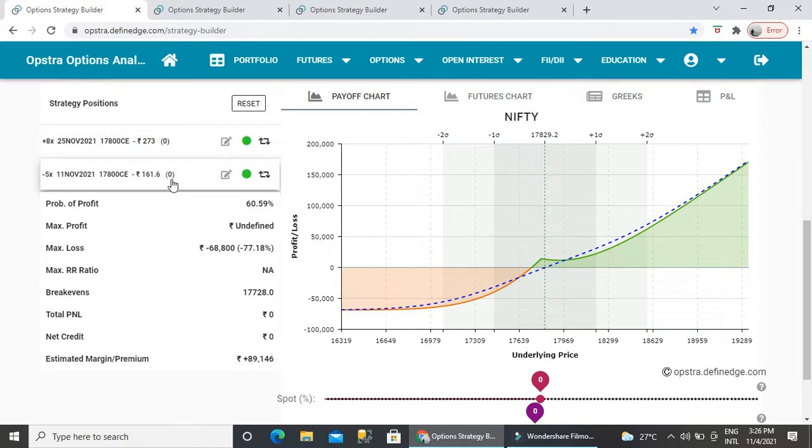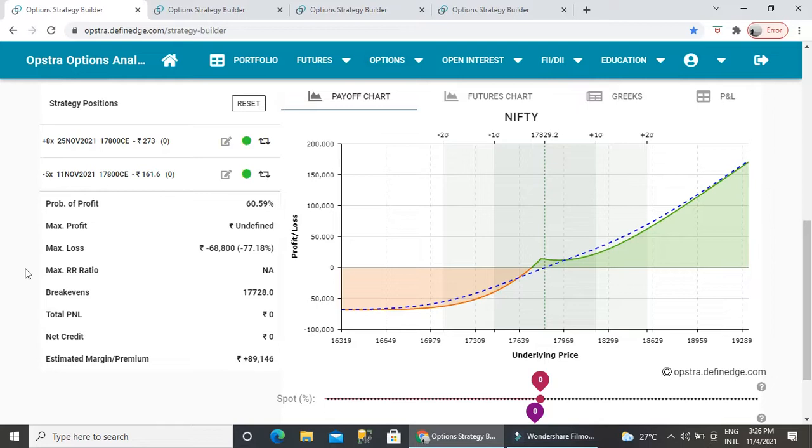And even more than time decay, on the expiry of 11th November, if the market stayed at the same place, like 17,829, then we will end up making a profit of 13,422. And even if the market comes a little bit down till 17,728, which is about 100 points from the current level, by 11th November, still we will not be losing anything. So there is a 100 points gap to book the profit.